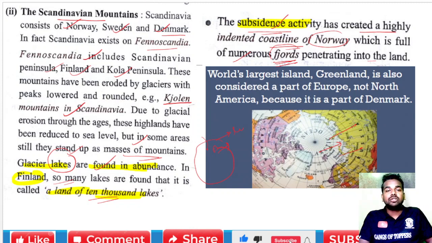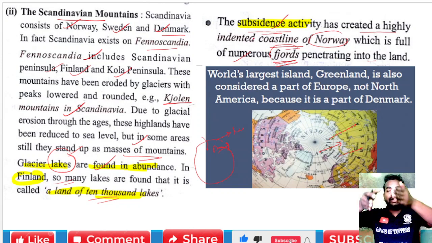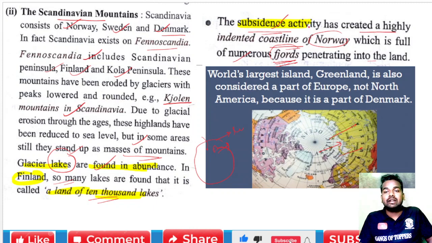Okay, so why did it happen? It is due to the sinking of some part of the area. So we are talking about this subsidence activity. The subsidence activities have created a highly indented coastline. Due to the movement of the asthenosphere, or due to tectonic activities, there is a highly indented coastline of Norway, which is full of numerous fjords penetrating into the land.